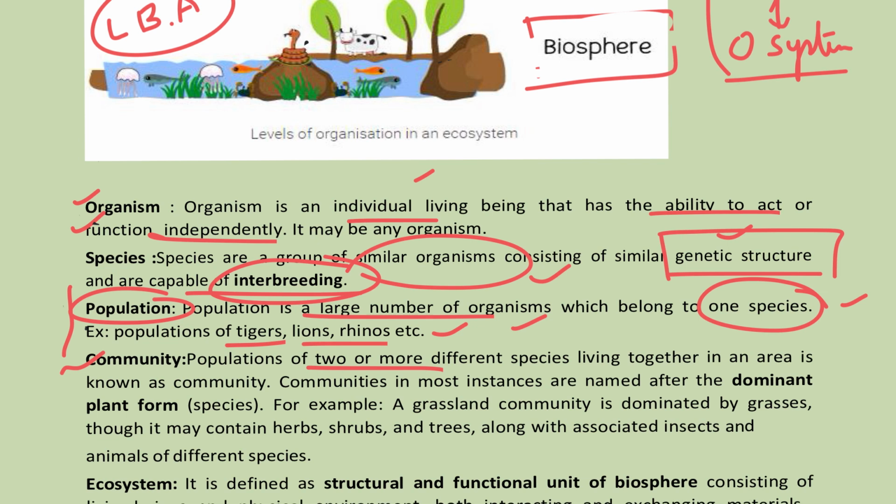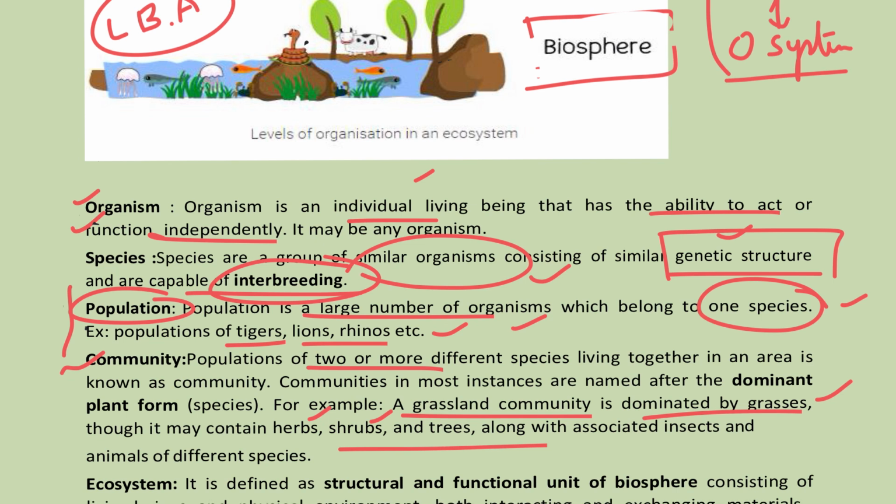Based upon the dominant species, we can name it. For example, a grassland community, which is dominated by grasses, along with other herbs and shrubs interacting with the environment, and many animal species also existing in this grassland community. So based on this, we understood what a community is.